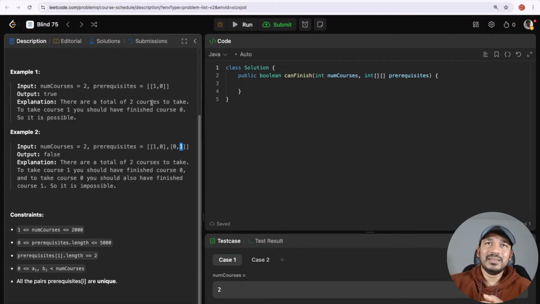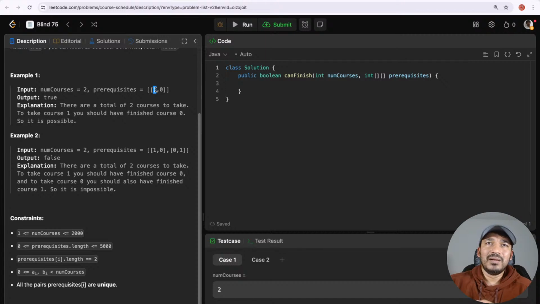And here in this case, clearly they have said, in order to take course 1, we should have completed course 0. Then we'll go and register for course 0 and complete it, and then we will go to course 1 and register and complete it. So the order is 0 and 1, and we can take both the courses. That's why we are returning true. In this case, we cannot take either of those courses because both of them are dependent on each other. So that's why we are returning false.